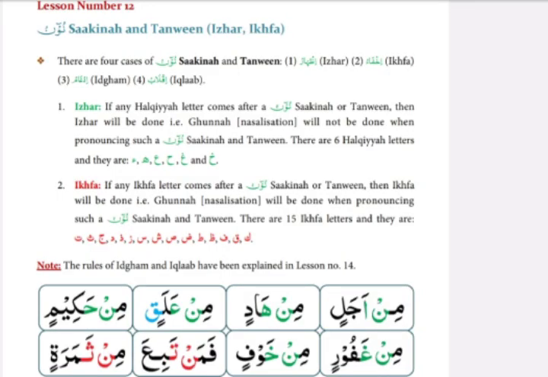hakimin. Now you have to read the same line without spelling like that. Min ajalin, min hadin, min alaqin, min hakimin. Now you have to read the rest of the lines by yourself, and when you see izhar, do not do gunna. When you see ikhfa, do gunna.